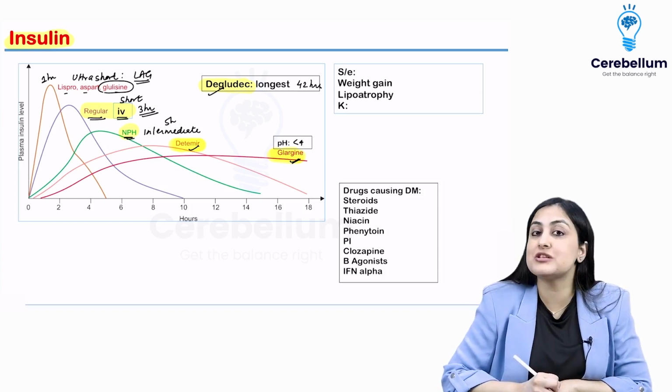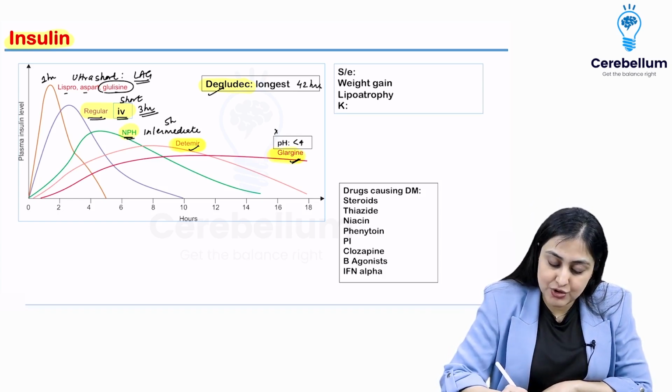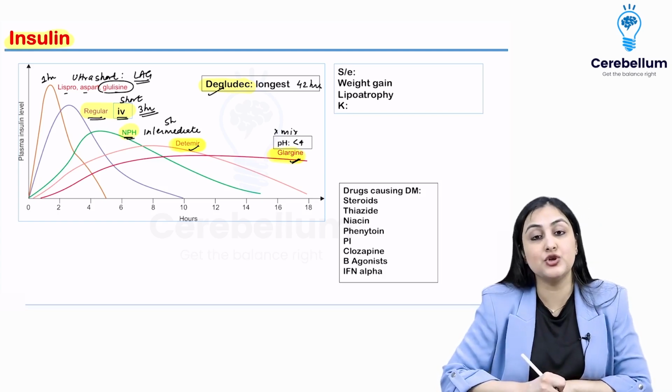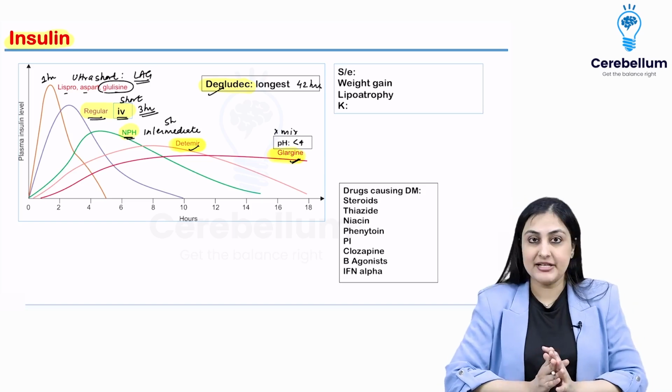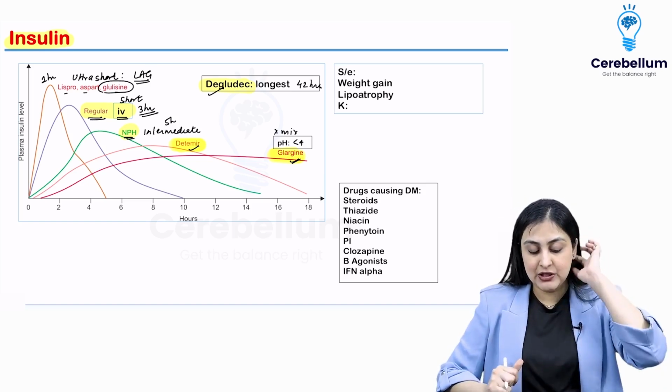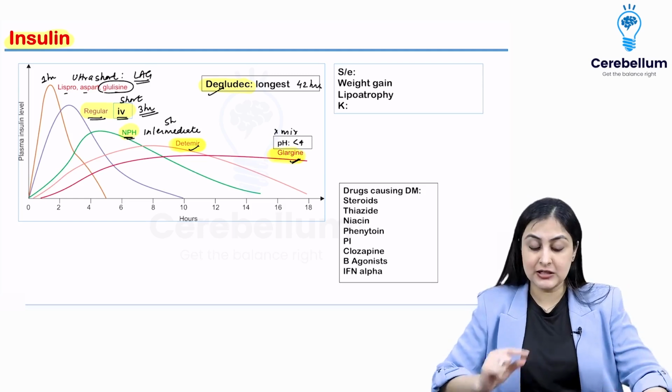It has a pH which is lesser than 4, and that is why you should not mix this with any other insulin type, whereas the others can be mixed. Okay, so this is about the insulin types. I hope this is clear.